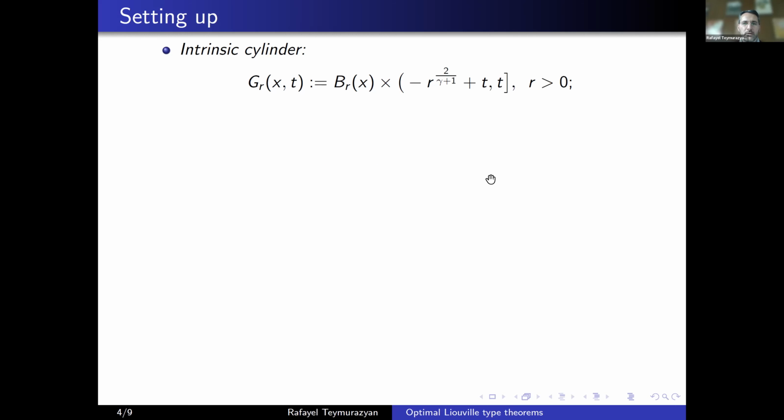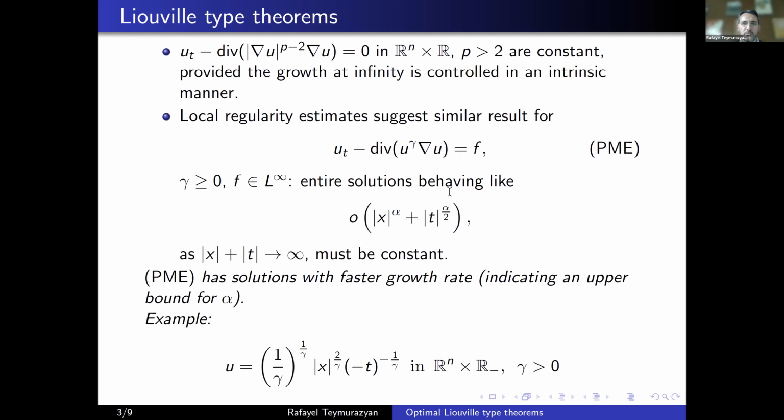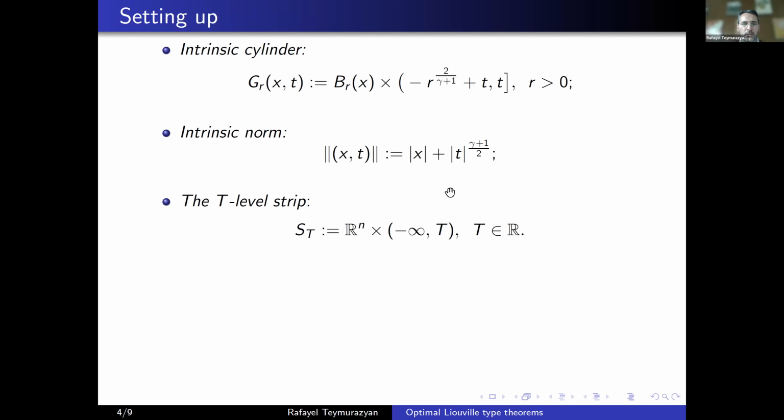And this gamma, let me remind you, is the gamma from the porous medium equation, right? And we are going to look for solutions in these T-level strips, as we call them. So you go up to T. T is any number in R, and you cut this strip. So we are going to look at equations in this strip. And when we are talking about entire solutions, we mean solutions in the strip. So it can be anything in space and up to the time T.